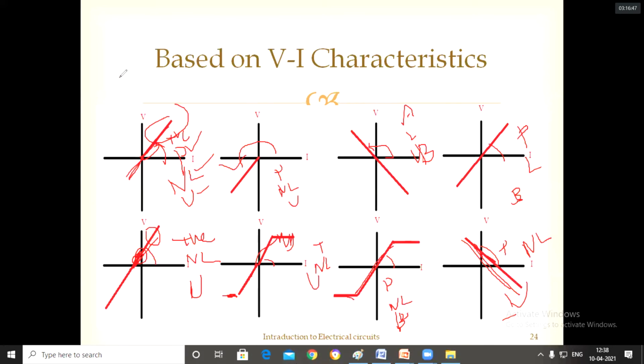So what is a passive element? Its slope is positive. And give the definition for that, not the VI characteristics, the normal definition.